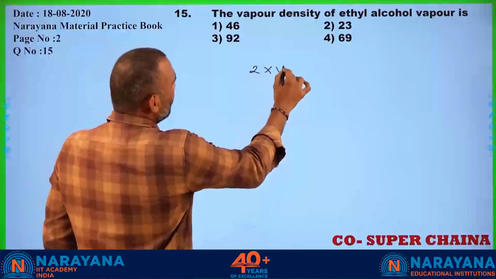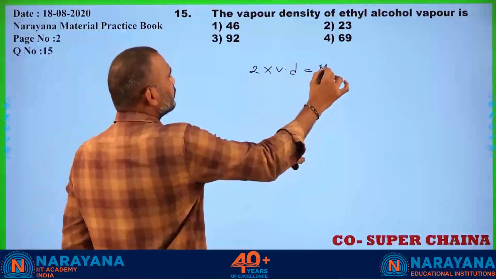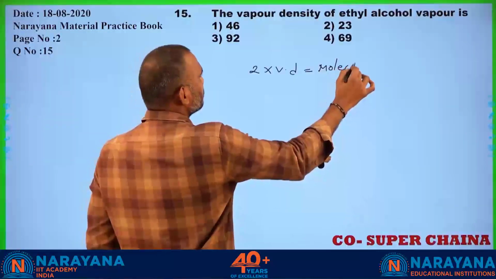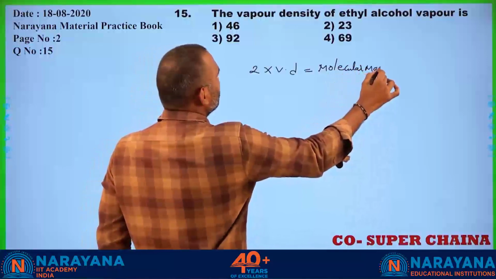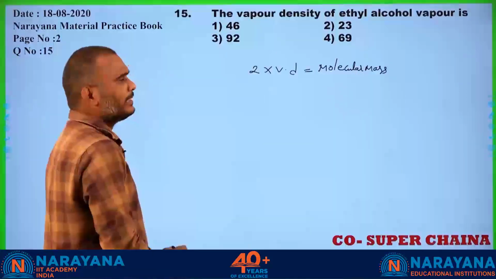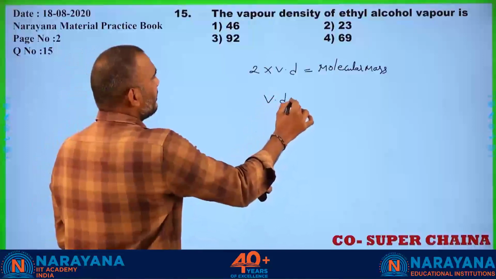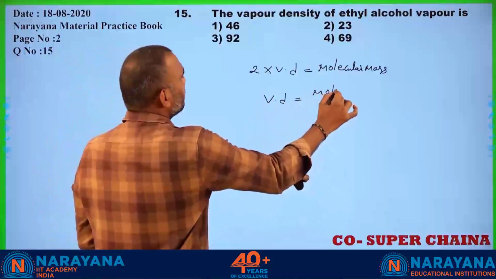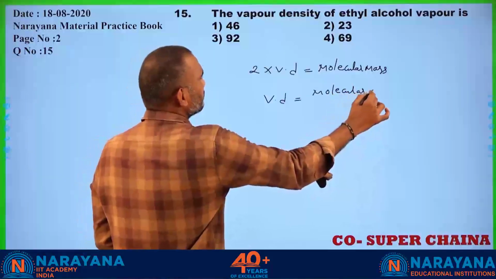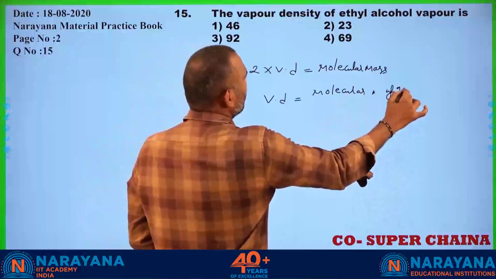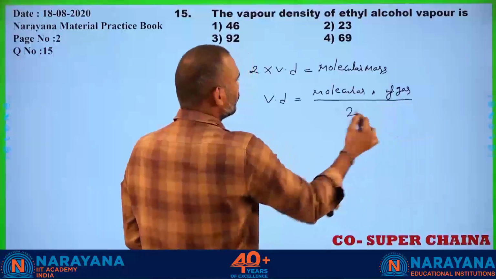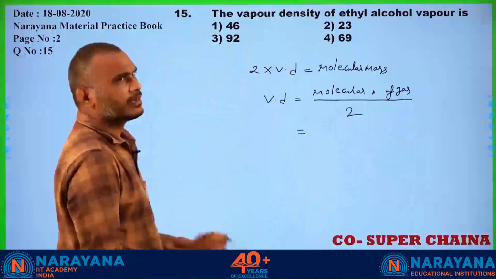Now finally I got 2 into vapor density is equal to molecular mass. Finally, you got that 2 into vapor density is equal to molecular mass. Then vapor density is equal to molecular mass of the gas by 2. What about the ethyl alcohol formula?